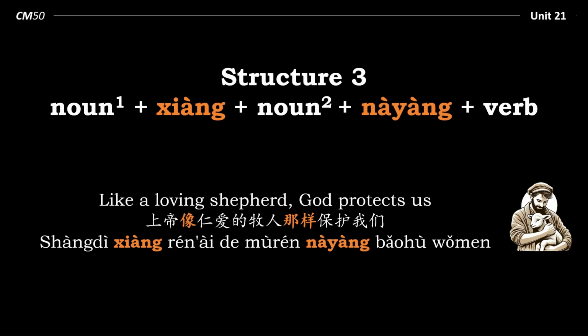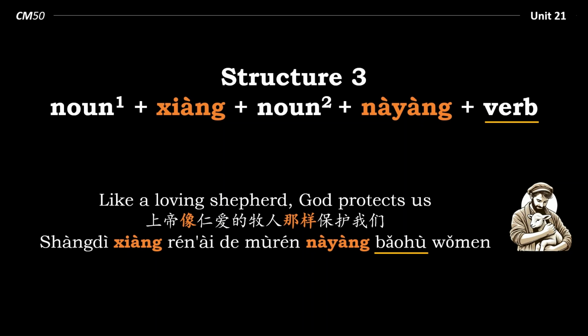Like a loving shepherd, God protects us. 上帝像仁爱的牧人那样保护我们. Noun 1, 上帝 像 noun 2, 仁爱的牧人那样 that way 保护 verb 我们. So in the same way as a loving shepherd, God protects us.